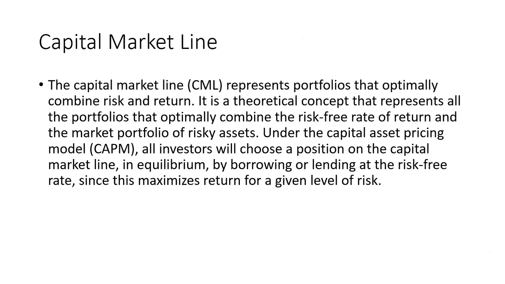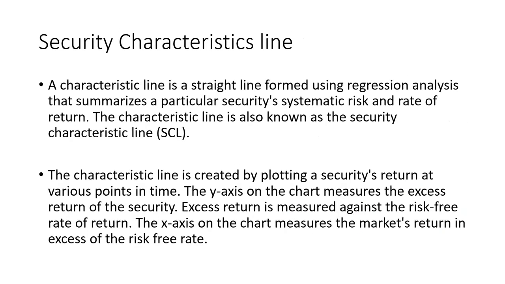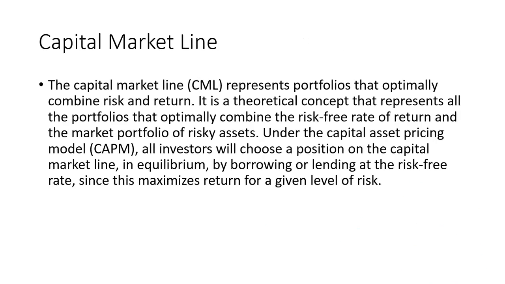Then later comes the capital market line. We have seen till now the security characteristic line, then the security market line. Now we are seeing the capital market line. The capital market line, CML, represents the portfolio that optimally combines the risk and the return. It is a broader concept that represents the portfolio and optimally combines the risk and the return.